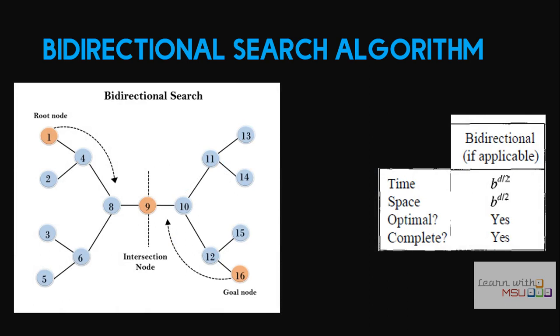So the time complexity is b power d by 2. Space complexity is also the same, but only if it is applicable. So if we can do this, then it is applicable. Otherwise it is not possible.